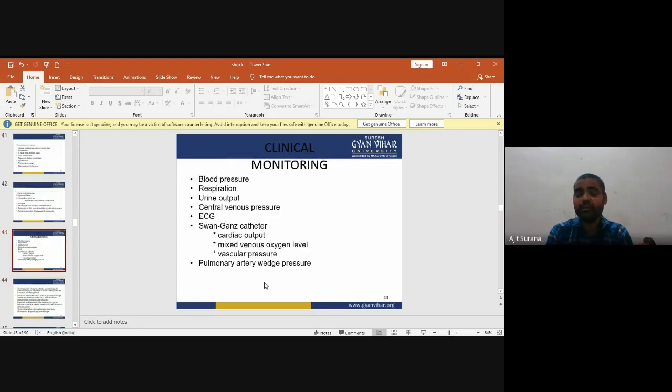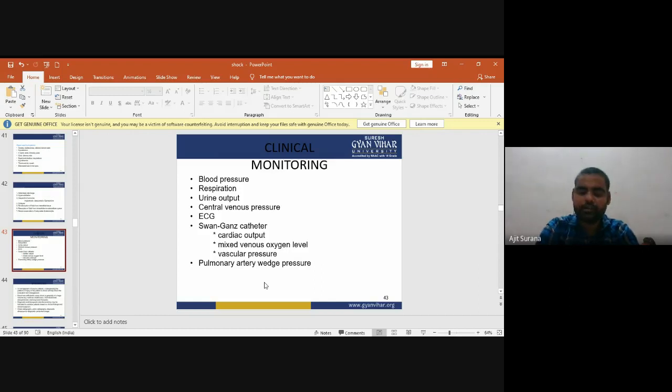Now clinical monitoring. Clinical monitoring of hypovolemic shock. We monitor blood pressure, respiration, urine output, central venous pressure, ECG, Swan-Ganz catheter. We use it for cardiac output, mixed venous oxygen level, vascular pressure, and pulmonary artery wedge pressure.